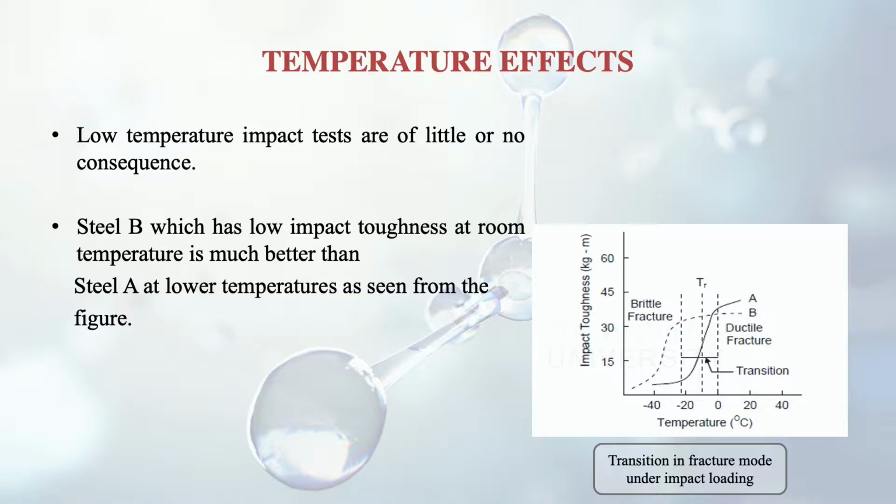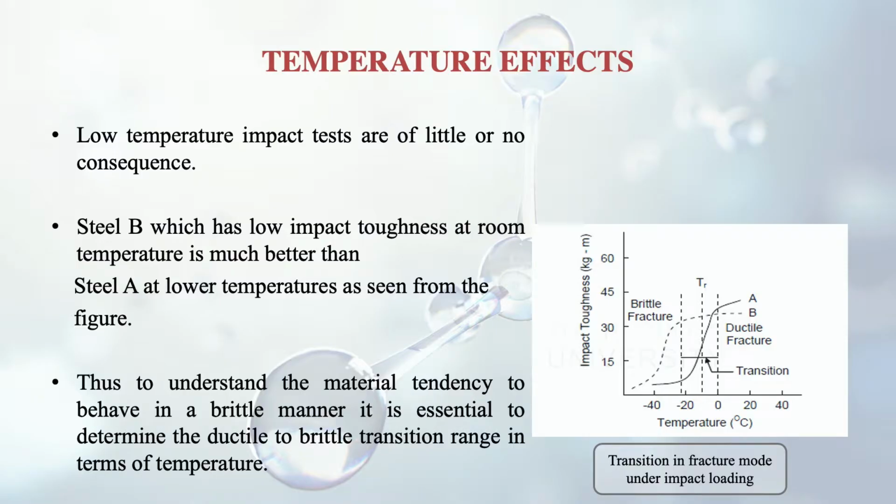But when we go in the range of 0 to -20 degrees, steel B is very much better because there is no sharp decline from ductile to brittle material. So a low temperature or room temperature impact test alone doesn't give us too much. Thus, to understand the material's tendency to behave in a brittle manner, it is essential to determine the ductile to brittle transition range in terms of temperature.